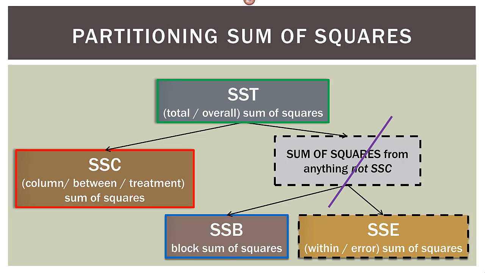Now again, SSC over here on the left in the red wants this SSE down here on the lower right to be as small as possible. Because when we set up our F ratio later on, if the SSC is much larger than the SSE, then we can detect those differences in the columns. And again, we'll see how this works as we go.